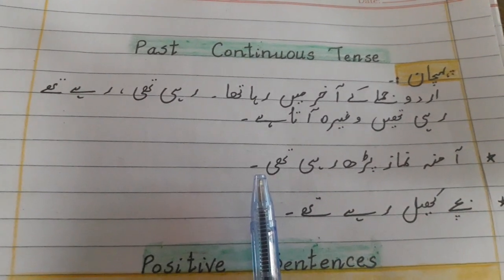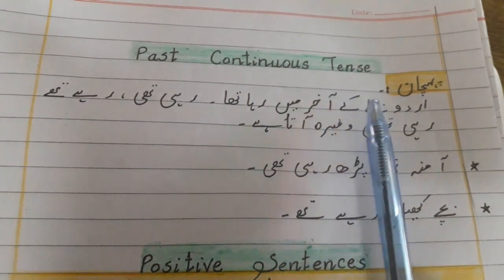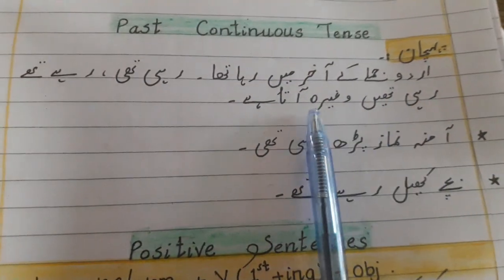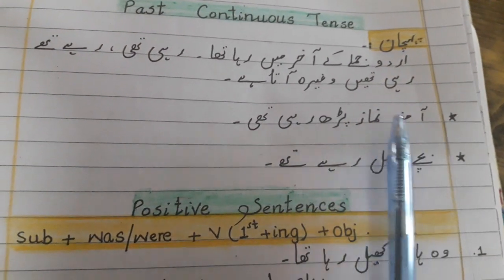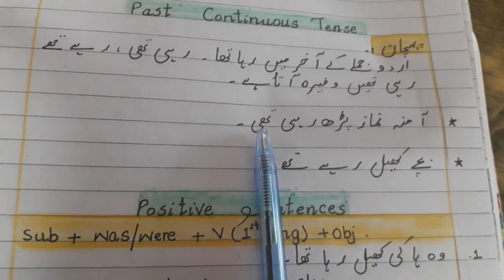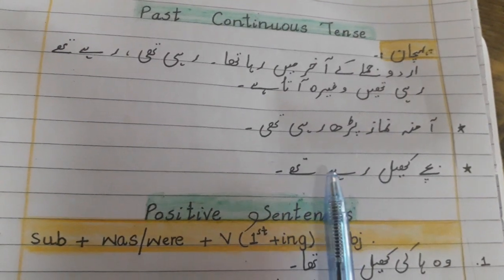Students, today our topic is past continuous tense. So what is the identification of past continuous tense? In the end of Urdu sentences there comes raha tha, rahi thi, rahe the, etc. Okay, so let's see the example. Amna namaz पढ़ रही थी and बच्चे खेल रहे थे. So here you can see रही थी and रहे थे, which shows that this is the past continuous tense.